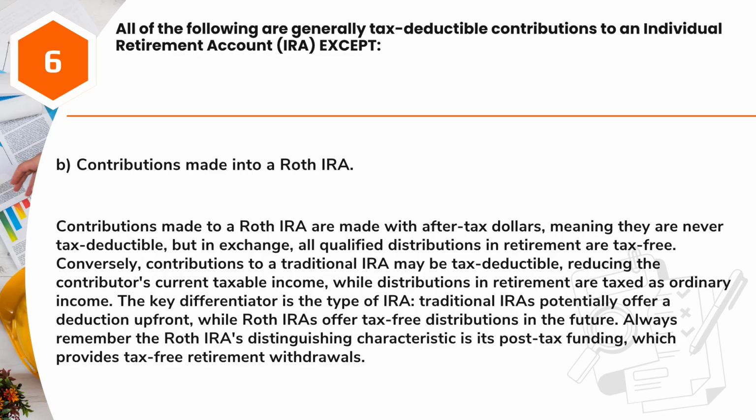Conversely, contributions to a traditional IRA may be tax-deductible, reducing the contributor's current taxable income, while distributions in retirement are taxed as ordinary income. The key differentiator is the type of IRA. Traditional IRAs potentially offer a deduction up front, while Roth IRAs offer tax-free distributions in the future. Always remember the Roth IRA's distinguishing characteristic is its post-tax funding, which provides tax-free retirement withdrawals.